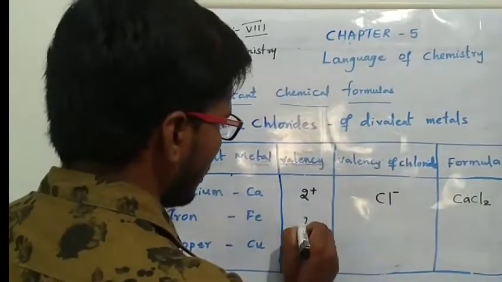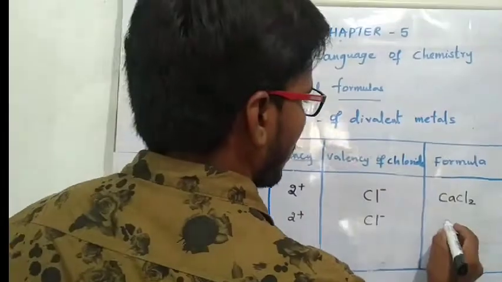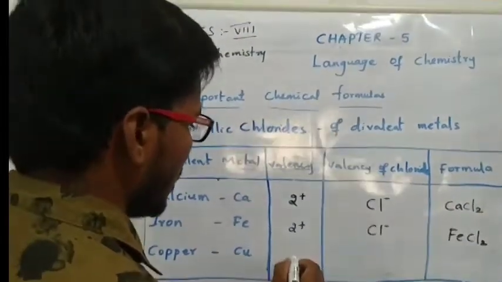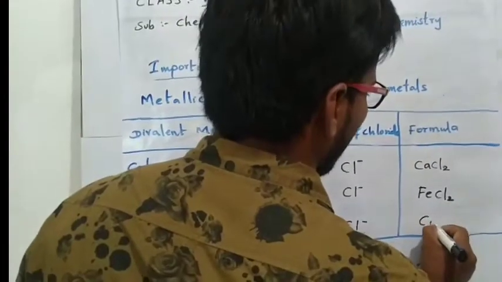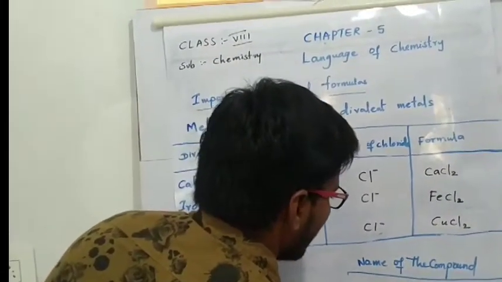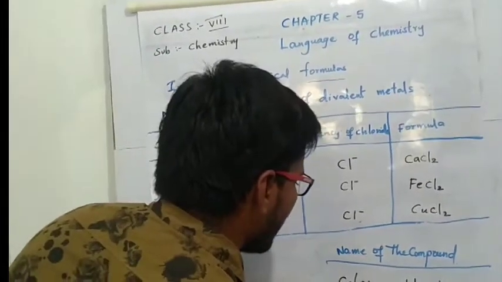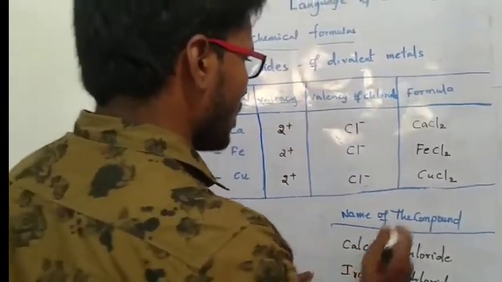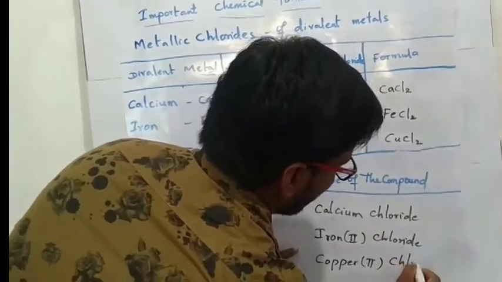Iron has the same valency, 2 plus, and the valency of chlorine is 1, so the formula of iron chloride is FeCl2. Copper has valency 2 plus and chlorine is Cl minus, so the formula of copper chloride is CuCl2. Now the names of the compounds: calcium chloride, iron(II) chloride, and copper(II) chloride.